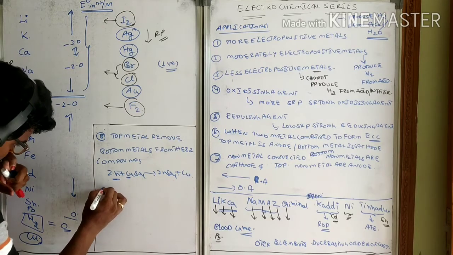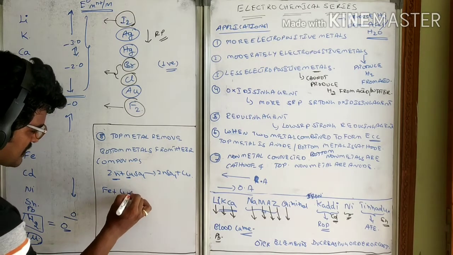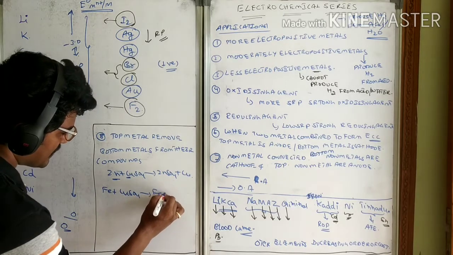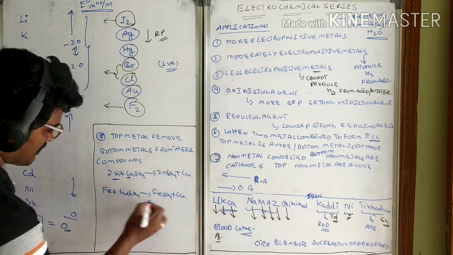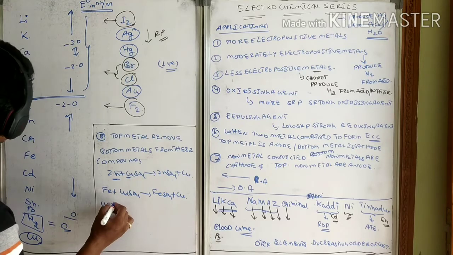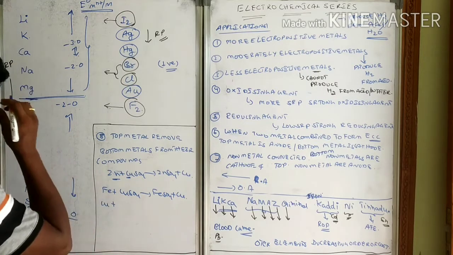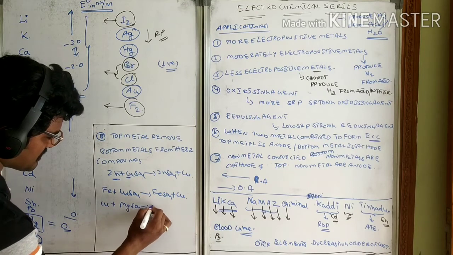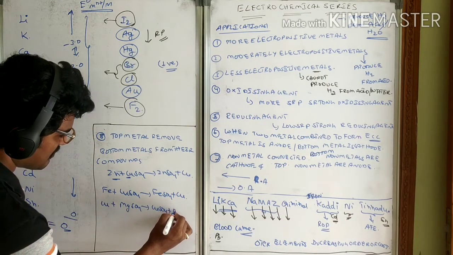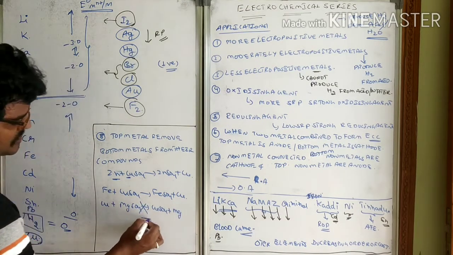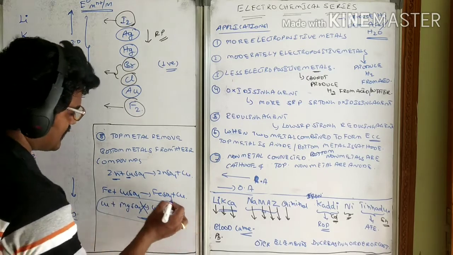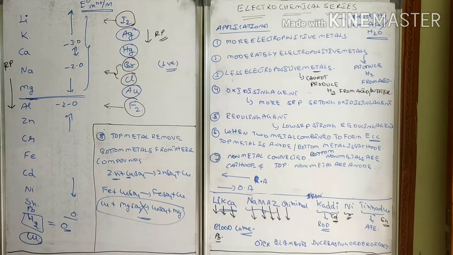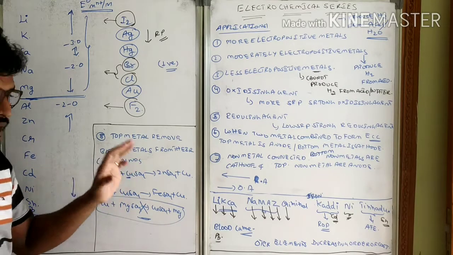But you see, iron with copper sulfate will give you iron sulfate and then copper will come. But copper with magnesium sulfate means copper sulfate and magnesium. This reaction is not possible. So like that, always top metals will remove bottom metals from their compounds. So like this you can identify.